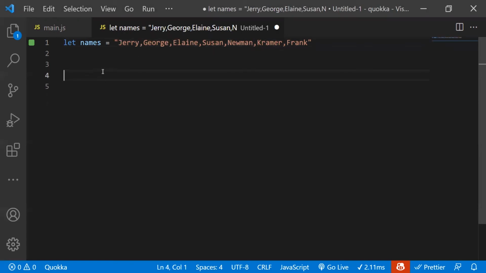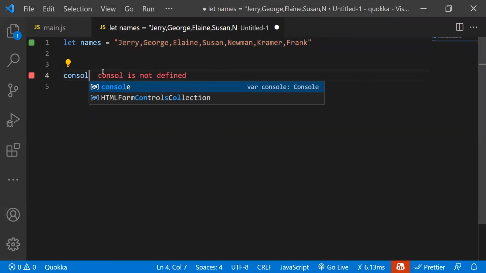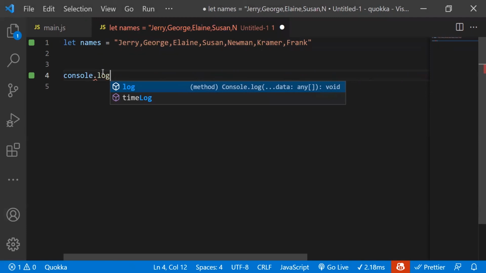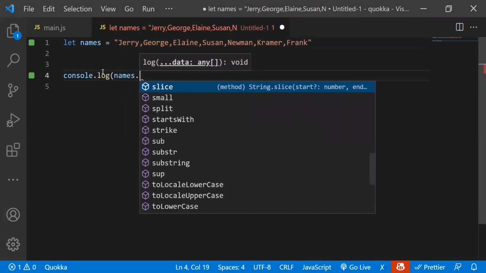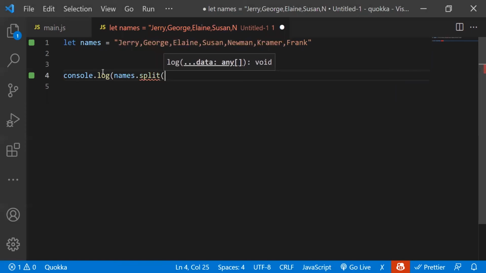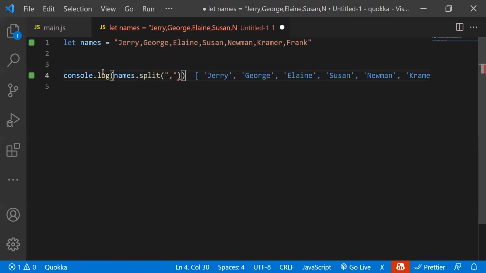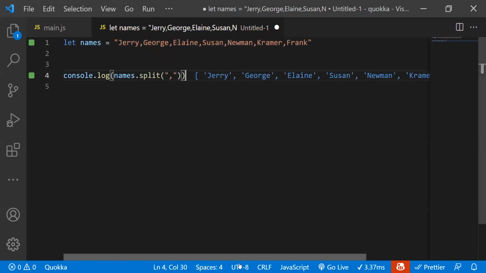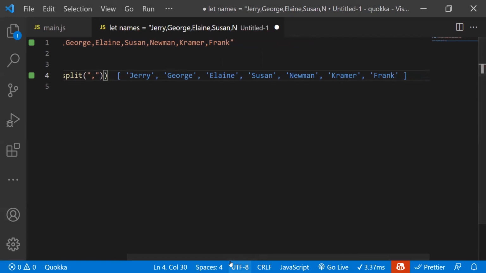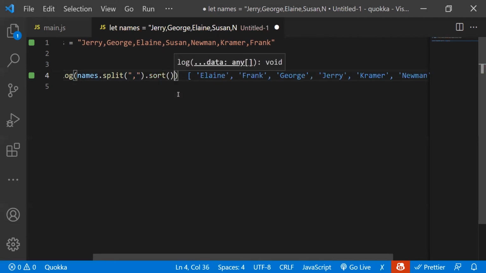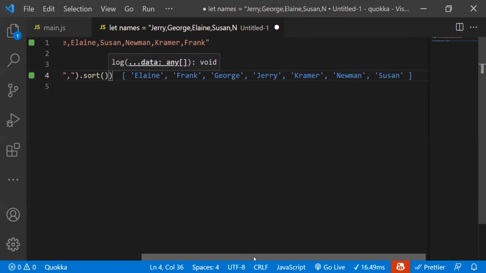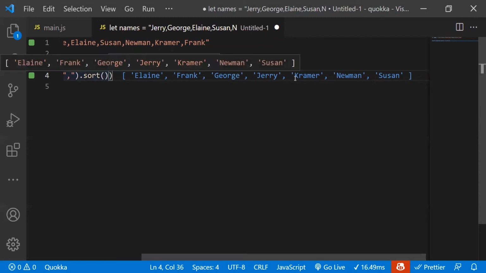Let's log this out so we can see it in real time. Names dot split. We're going to split on the comma, and then we can instantly see that we got an array of our names. And then say we want to sort this in alphabetical order, we can just use the sort function and tag that at the end of this. Sort, and there we go. It's arranged in alphabetical order.